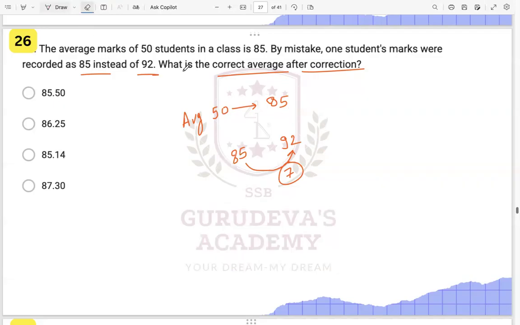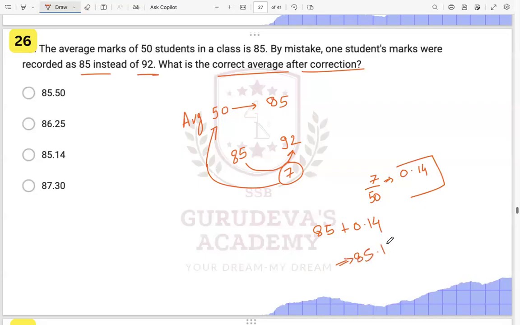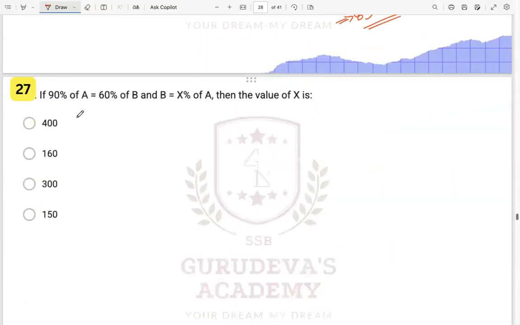These 7 marks will be distributed among these 50 students, right? So 7 divided by 50. 7 divided by 50 is nothing but 0.14. It will come over here, right? 0.14. So the total new average will be 85 plus 0.14, which is 85.14, right? 85.14. This type of question we did in the class also, right? Okay. Let us see the next one.